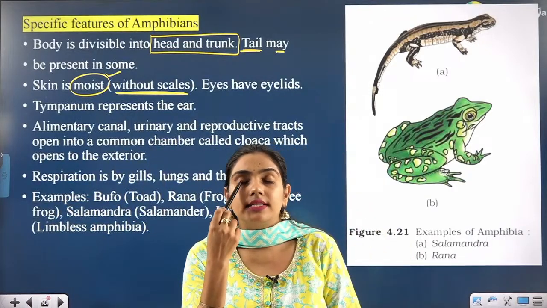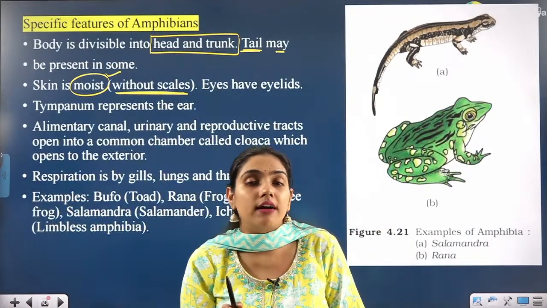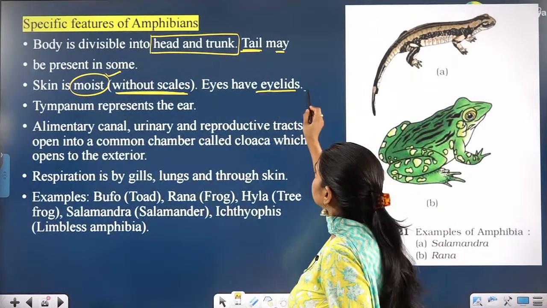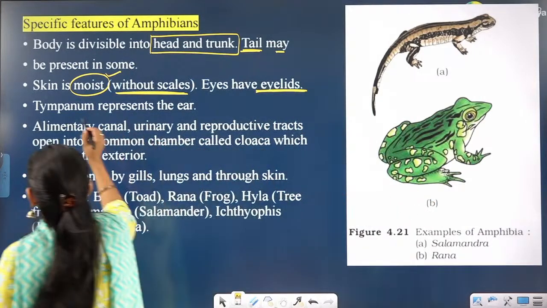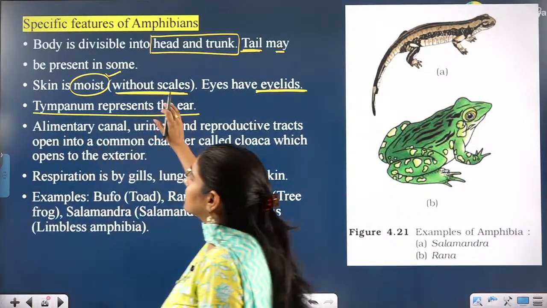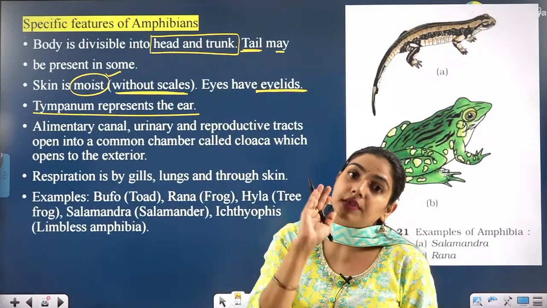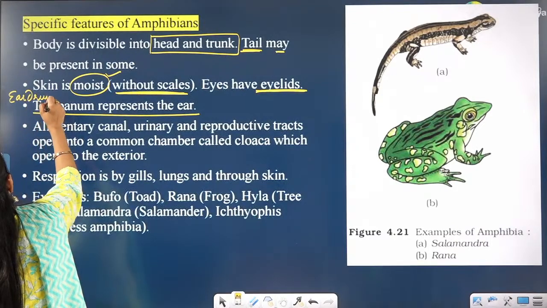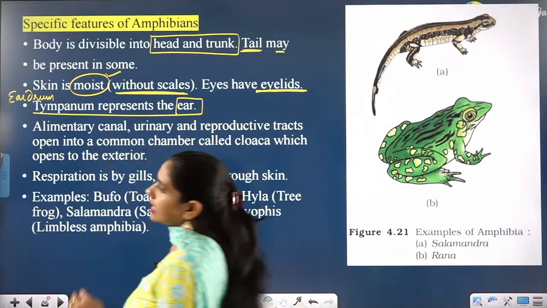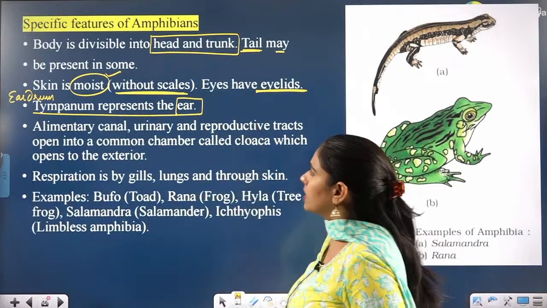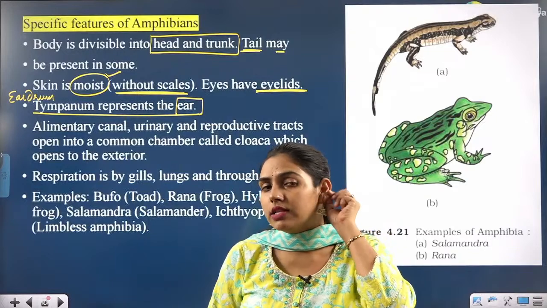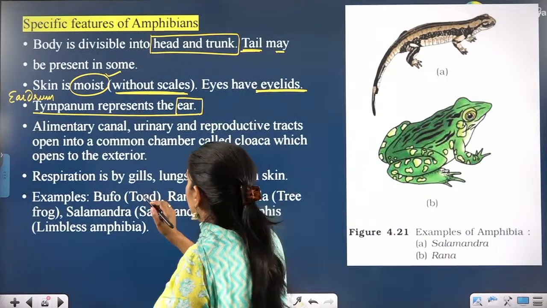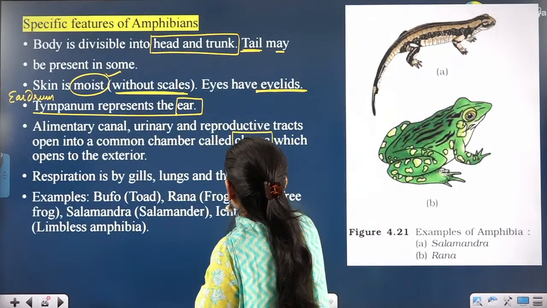They have eyelids. In fishes they don't have eyelids. Their eyes are covered with a nictitating membrane, but they have eyelids. They don't have an external ear, but they have the tympanum, eardrum. Do you know what is tympanum? Tympanum is eardrum. So the tympanum represents the ear. External ear is not present. In the mammals only you will see the external ear, pinna. Alright, in them tympanum. Now they have a very important structure known as cloaca.